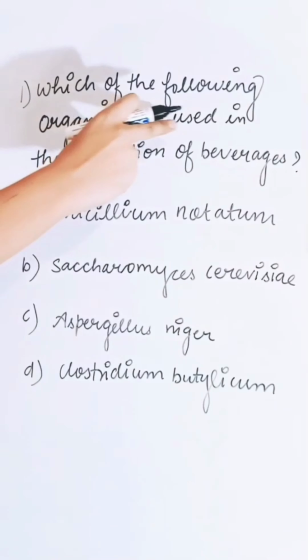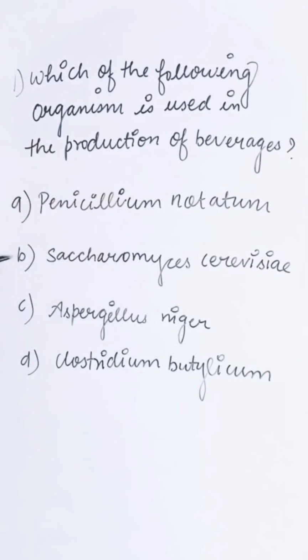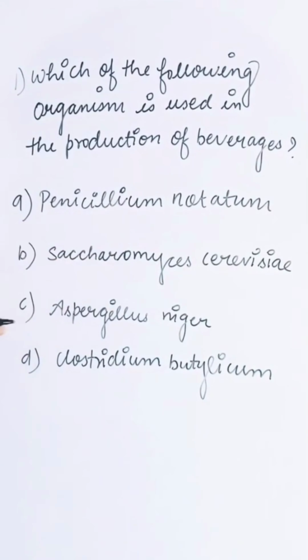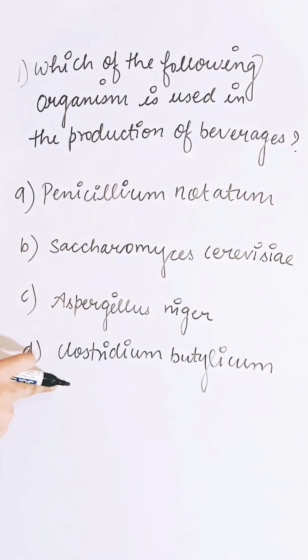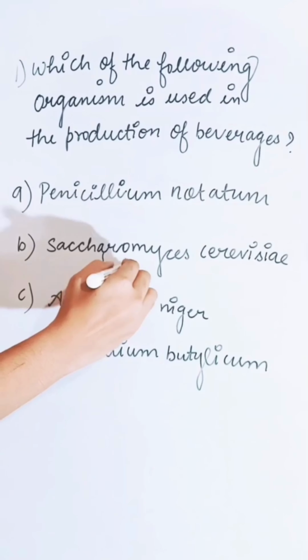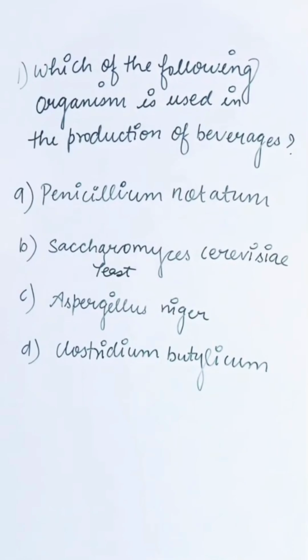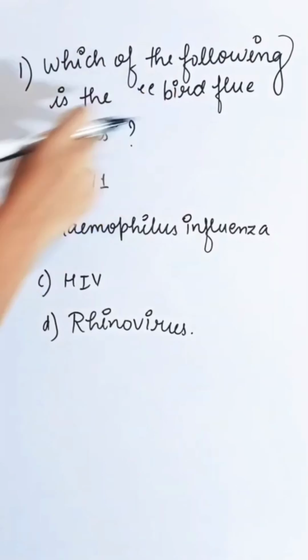The following organism is used in production of beverages: first option, Penicillium notatum; second, Saccharomyces cerevisiae; third, Aspergillus niger; and fourth, Clostridium botulinum. Saccharomyces cerevisiae, whose common name is yeast, is used in the production of beverages. So the correct answer is B. Which of the following is a bird flu virus?